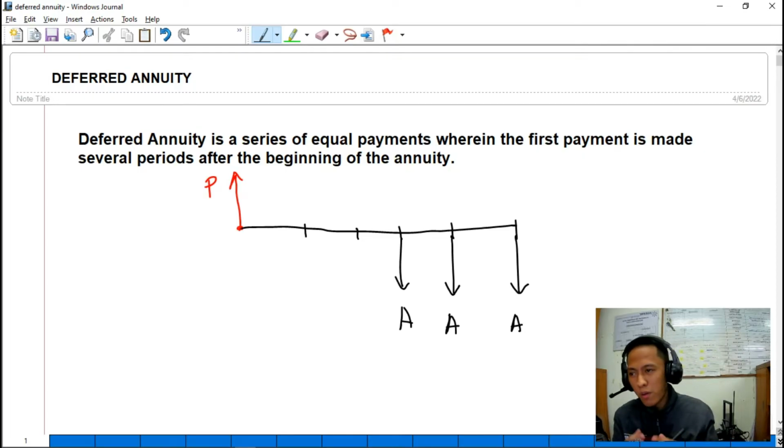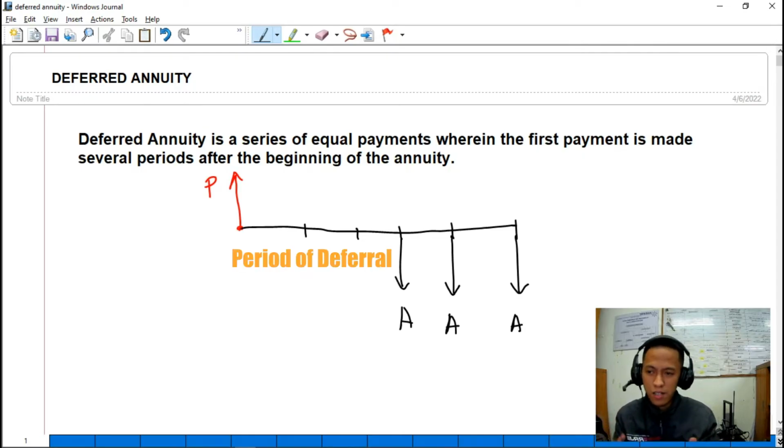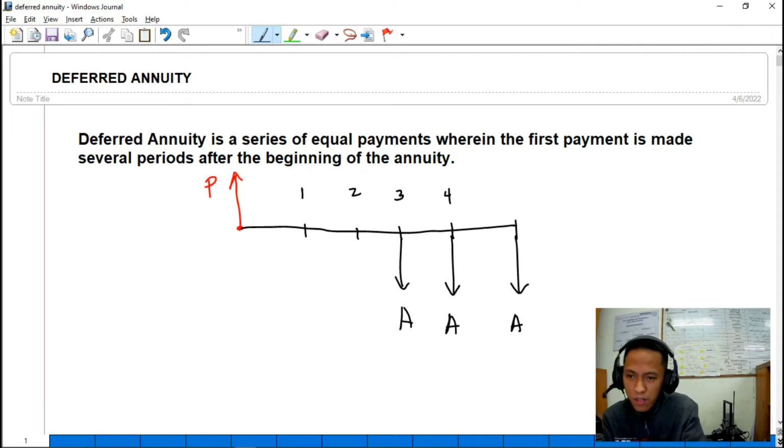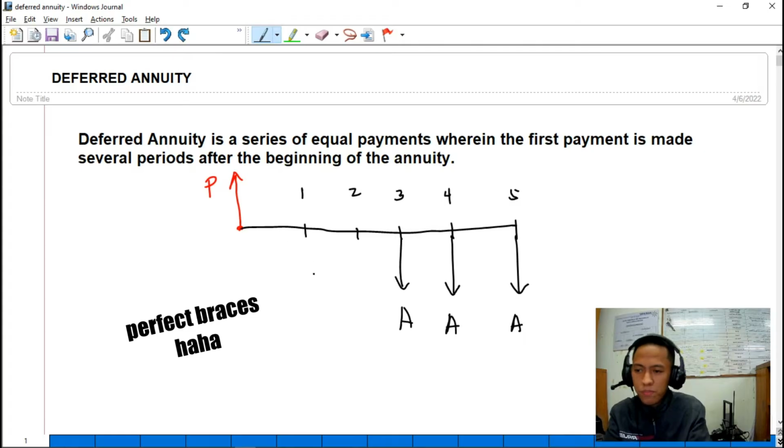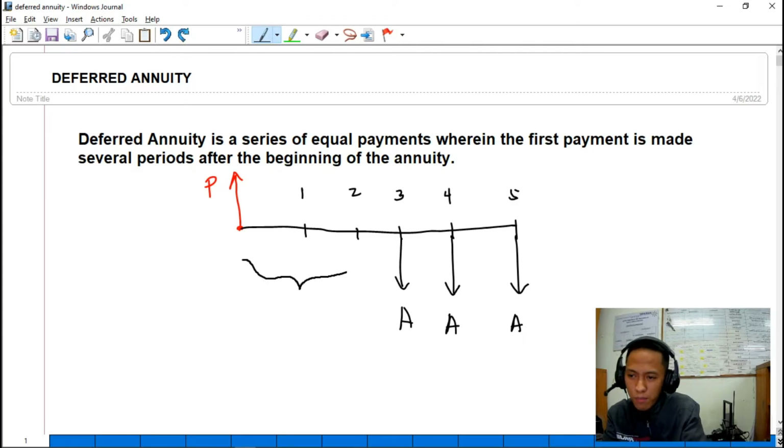Yung tawag natin dun sa mga period na hindi muna tayo nagbayad is period of deferral. This is the 1st year, 2nd year, 3rd year, 4th year, and 5th year. So, yung mga period na hindi muna tayo nagbayad, that is 2 years, based on this diagram.